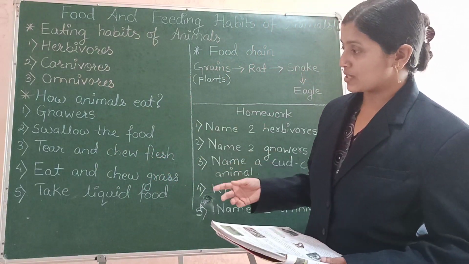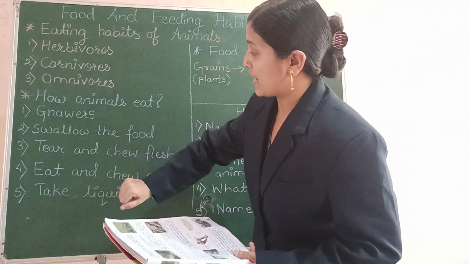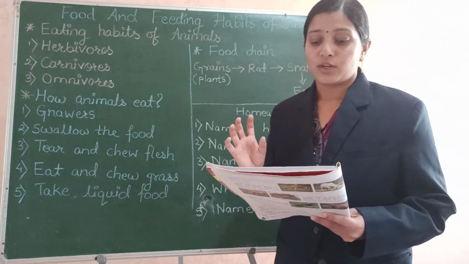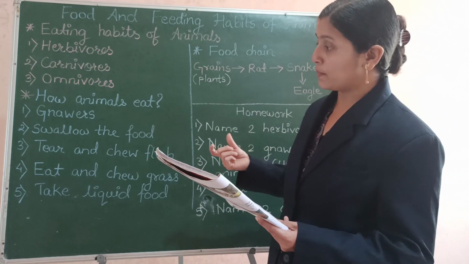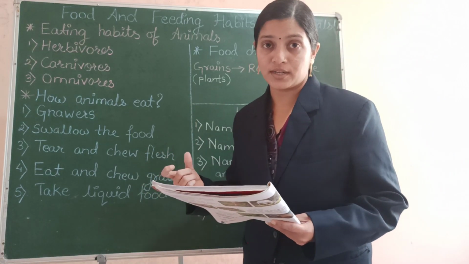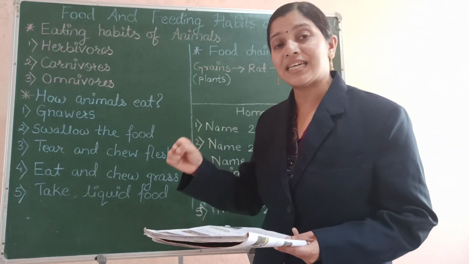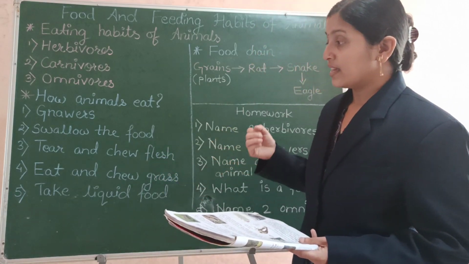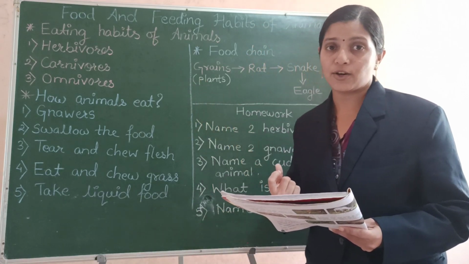So, what is the process? These carnivorous animals have two types of teeth. Their front teeth are very sharp, curved and pointed, and these are used for tearing the flesh. And then they have broad and flat teeth at the back side of their jaw.